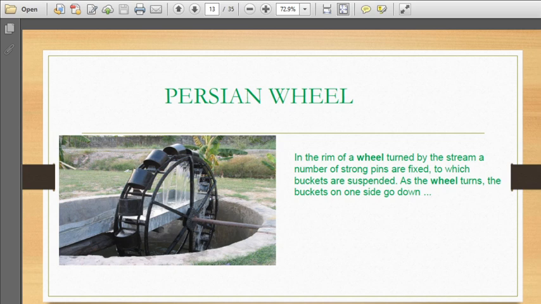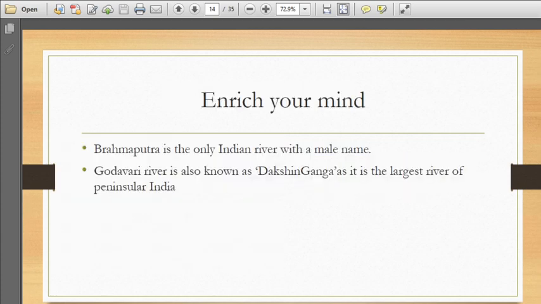When the wheel goes round, the buckets get filled and the water is collected in this tank, and through the pipe it is collected somewhere. Okay, so this is the Persian wheel. It is also used for irrigation in some parts of our country.